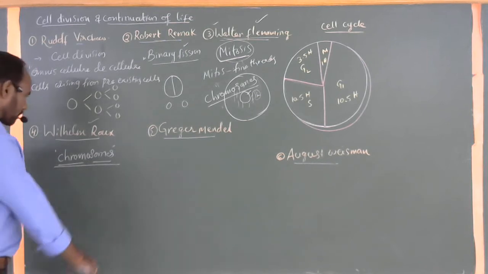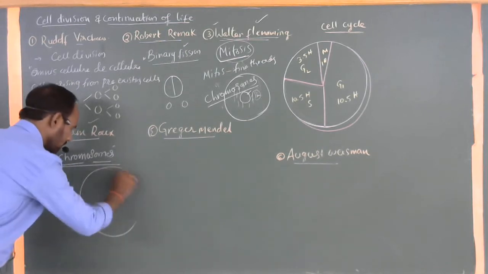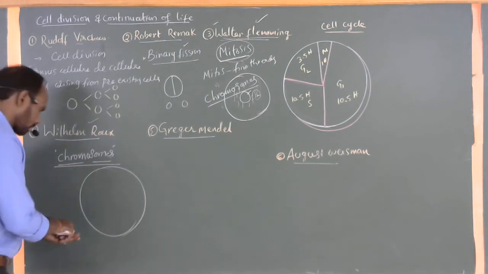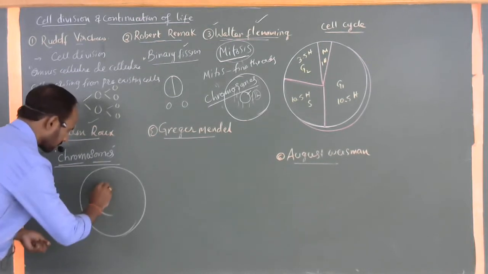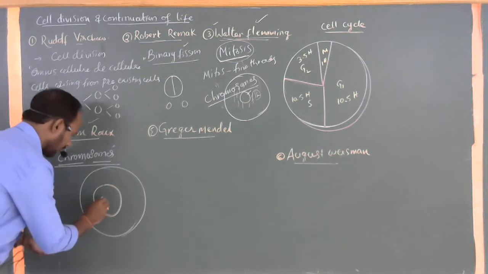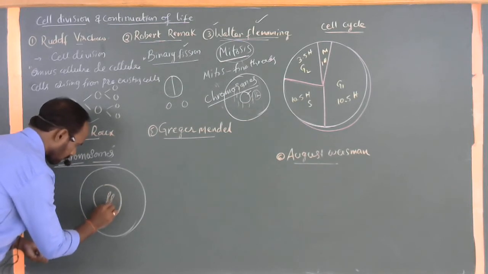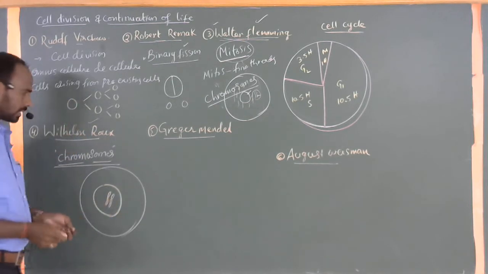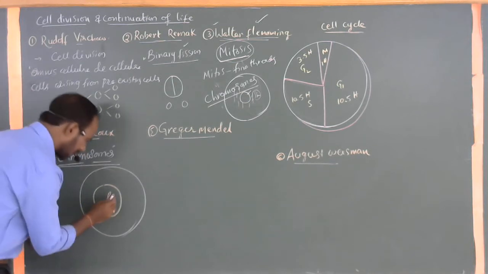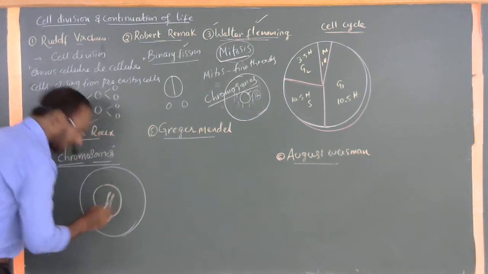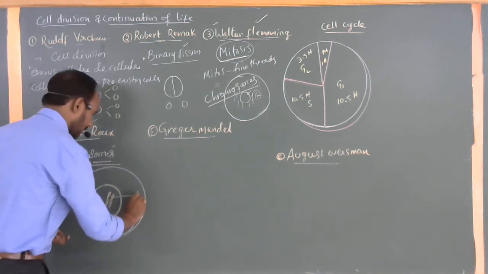See that first one. Within a cell, this is the nucleus. Within the nucleus, for example, there is a colored body. This is called a chromosome. Colored bodies are present, and within these colored bodies are fine structures. This chromatin material is present here. These fine thread-like structures are also called DNA.